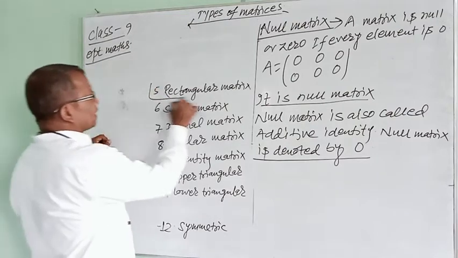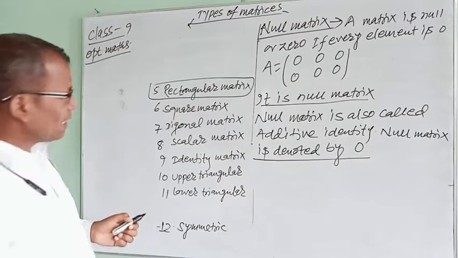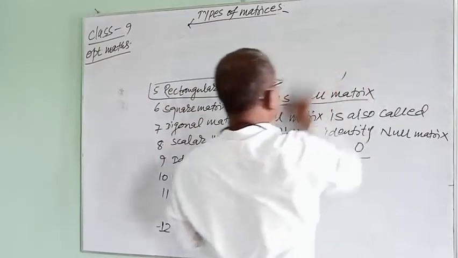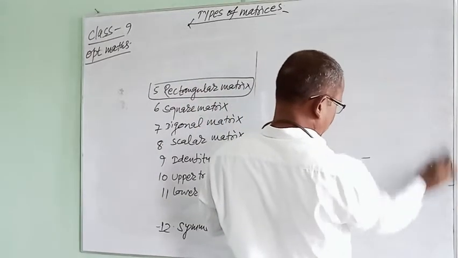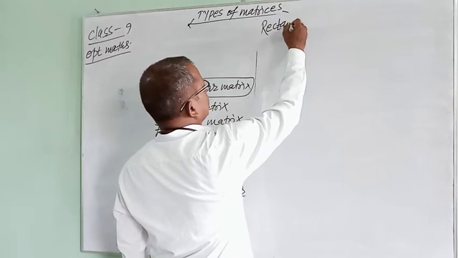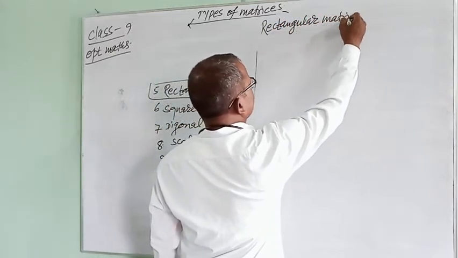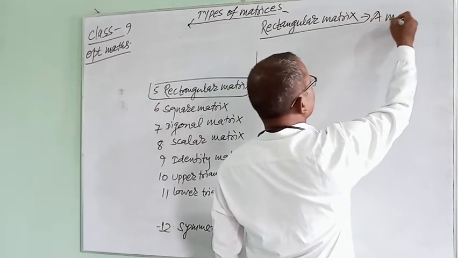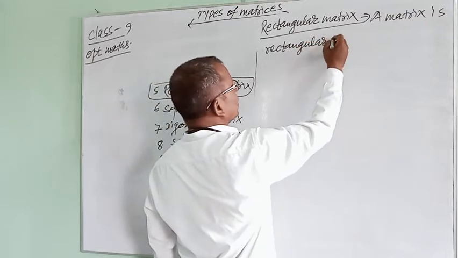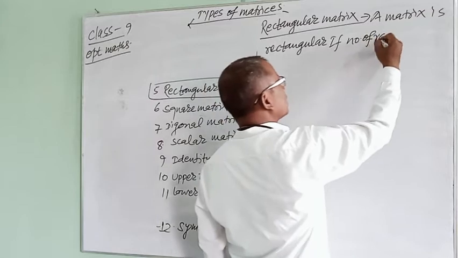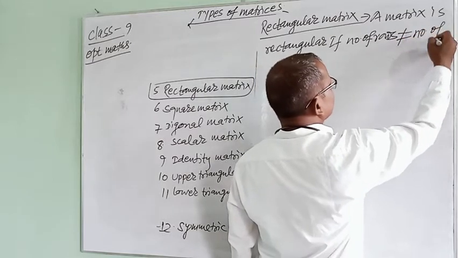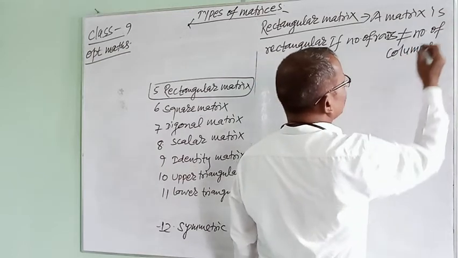Then next is the rectangular matrix. A matrix is rectangular if the number of rows is not equal to the number of columns.